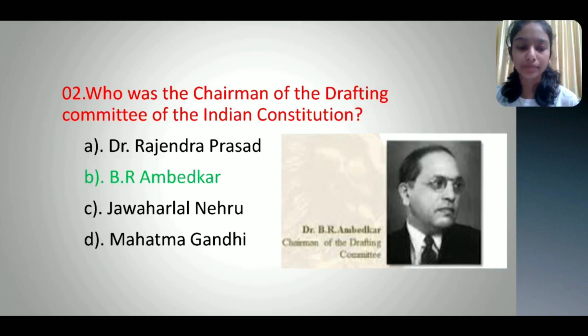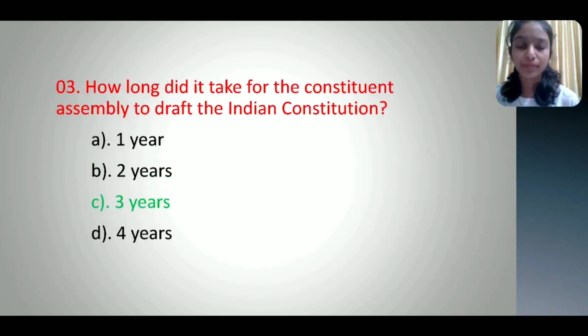B.R. Ambedkar. Third question. How long did it take for the Constituent Assembly to draft the Indian Constitution? Option A 1 year, Option B 2 years, Option C 3 years, Option D 4 years. And the correct option is option C 3 years.